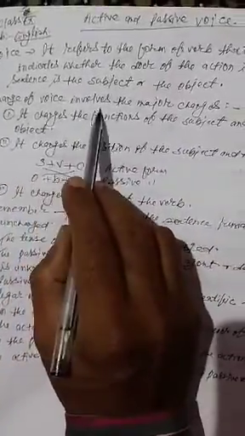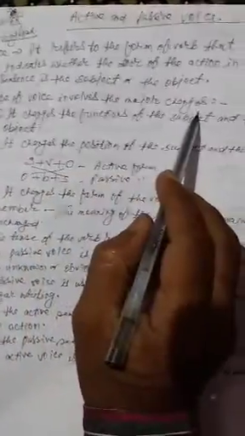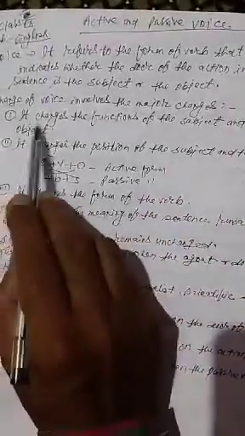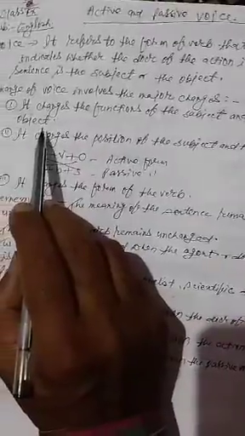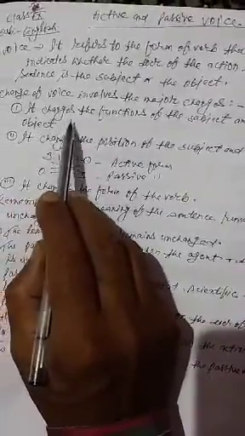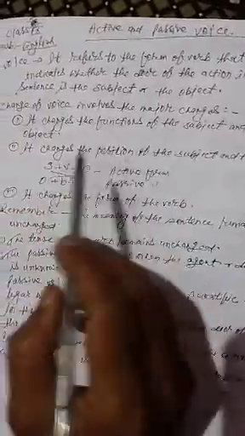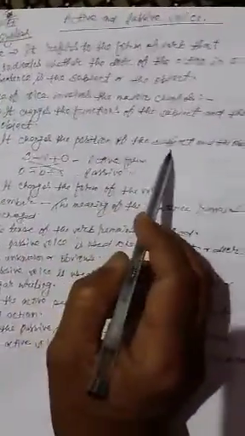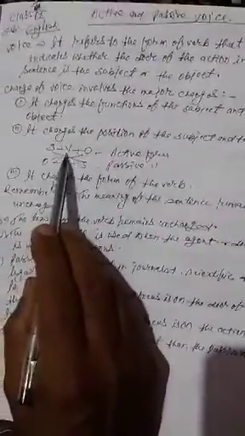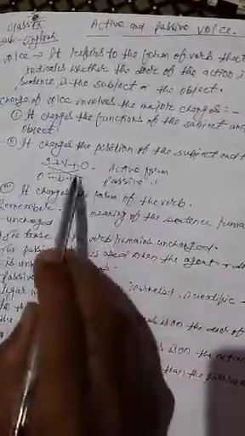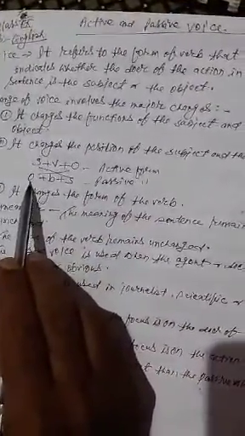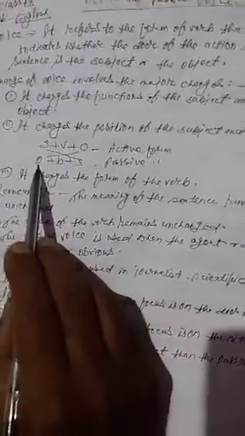Change of voice involves major changes. It changes the function of the subject and the object. It changes the position of the subject and the object. As you know, subject, verb, object remains in active form, and in the passive form, object is written in place of subject.